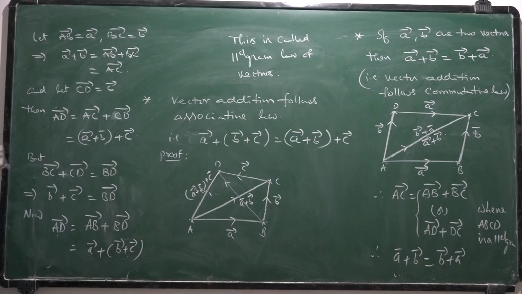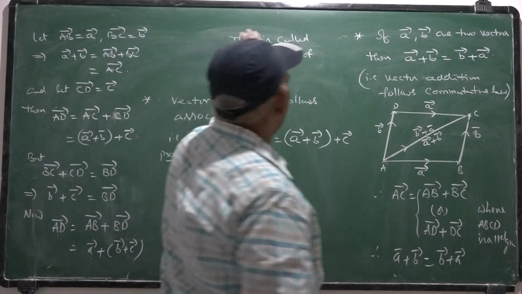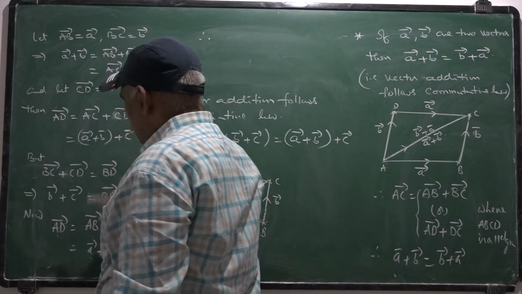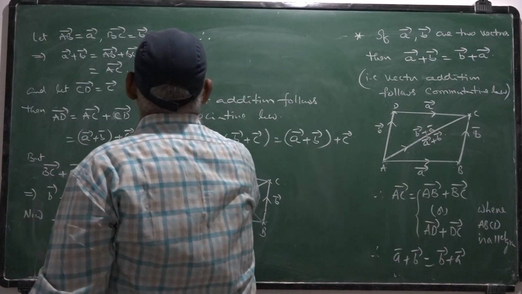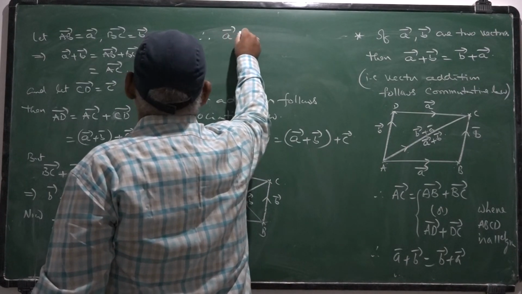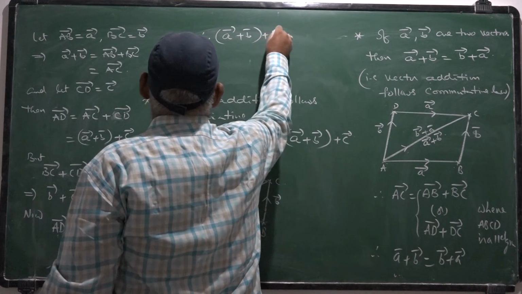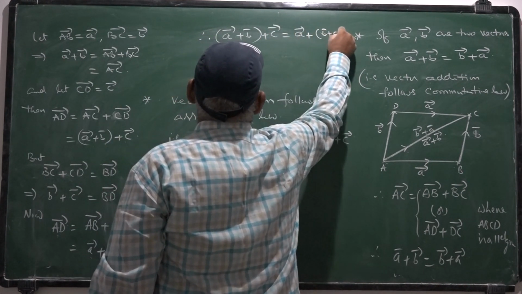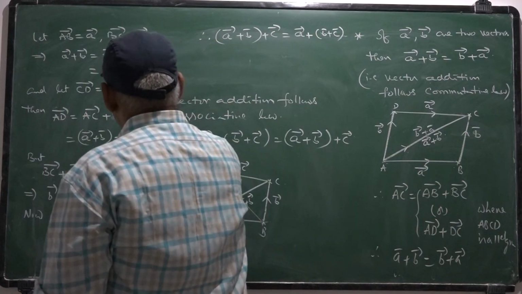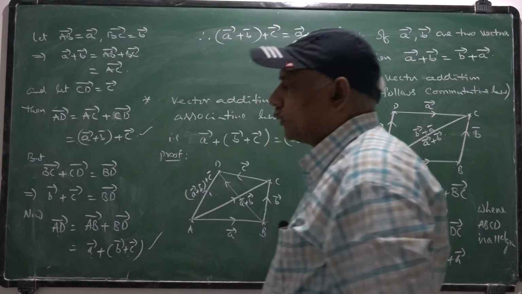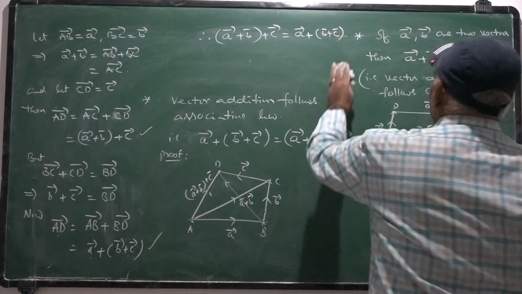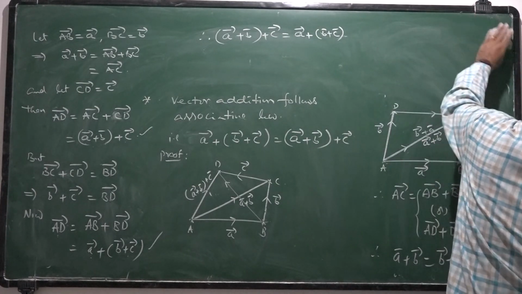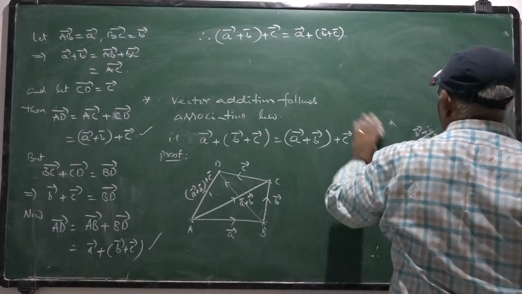So therefore, in both cases, AD bar may be represented with either A bar plus B bar plus C bar or A bar plus B bar plus C bar with different grouping. Hence, vector addition follows associative law.